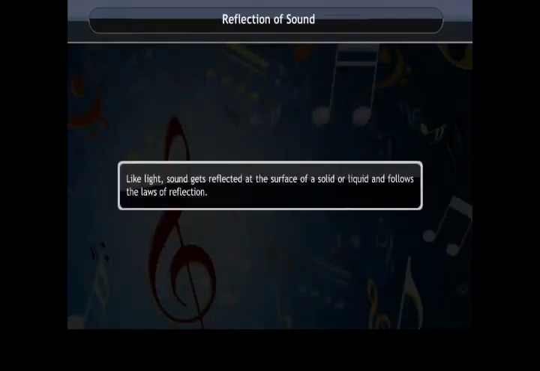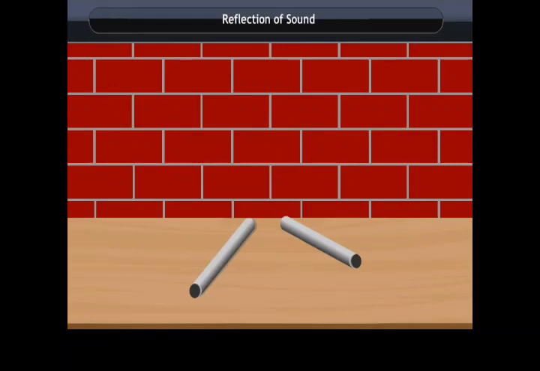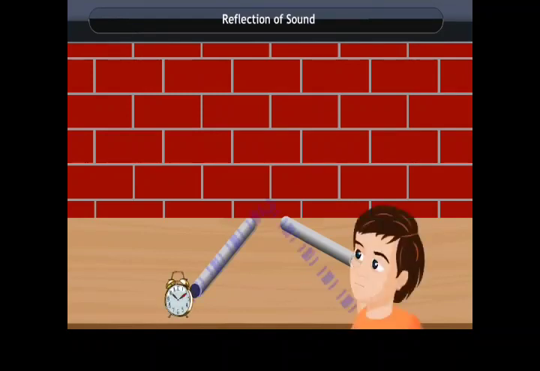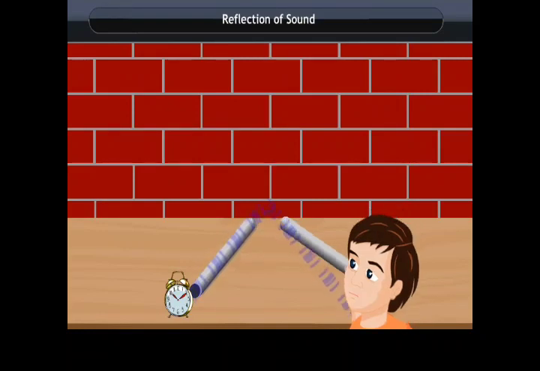Reflection of sound. Like light, sound gets reflected at the surface of a solid or liquid and follows the laws of reflection. Let us explain with an activity. Take two pipes of the same length and arrange them on a table near a wall or metal plate. Keep a clock near the open end of one pipe and try to hear the sound of the clock through the other pipe by adjusting the position of the pipe.